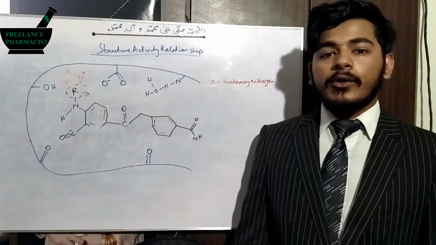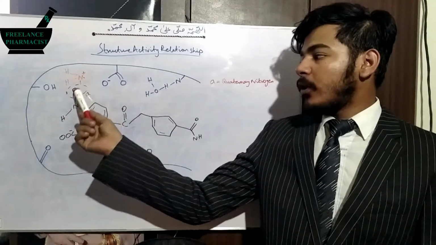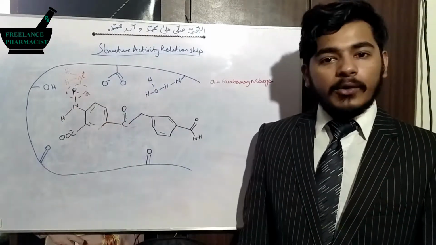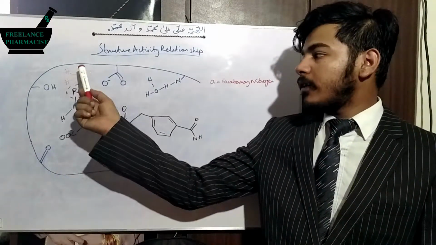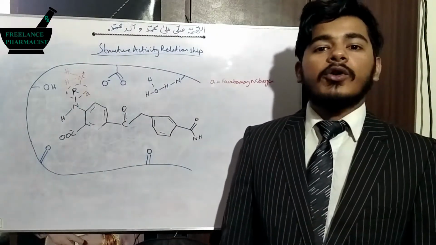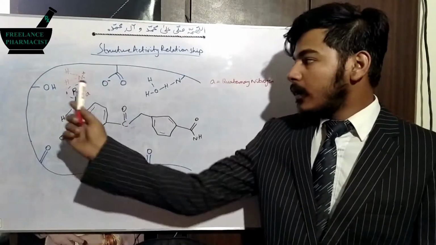The quaternary nitrogen should be connected to 2 hydrogens, and with this bond it should be connected to this nitrogen. So 3 bonds are present. However, a 4th bond should also be present for making it quaternary.